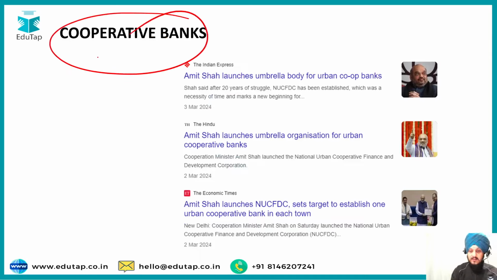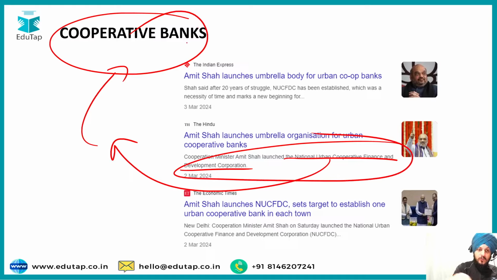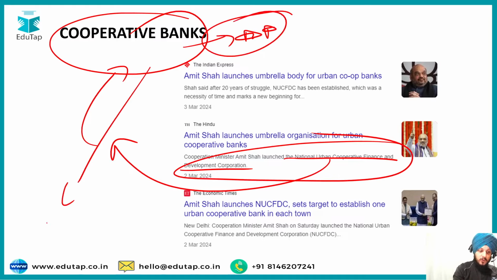So recently, Mr. Amit Shah, who is also the cooperation minister, launched the National Urban Cooperative Finance and Development Corporation, which is nothing but an umbrella body in order to regulate these cooperative banks, and that is why this body is important, and also this whole cooperative bank topic is important. So you must prepare this topic in a holistic manner so that you are able to cover different aspects of it. So if the question is asked in any form, you are in a position to answer that question.